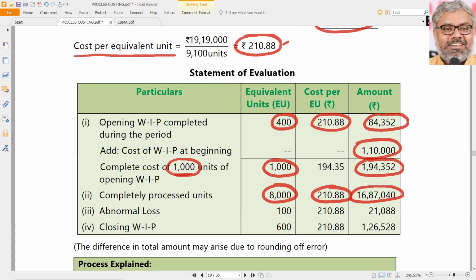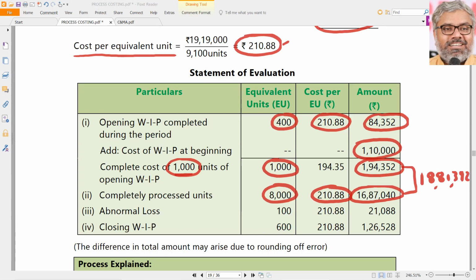So if we want to see the total of these two, that will give the total cost of completed units transferred to the next process. 16,87,040 plus 194,352, so 18,81,392 will be the cost of completed units transferred to the next process.